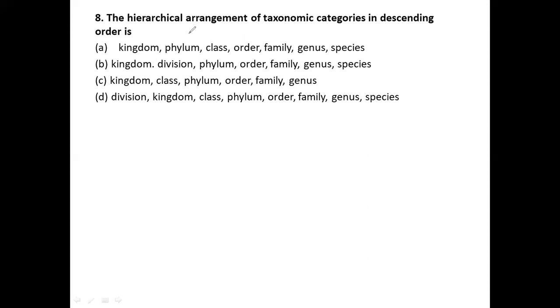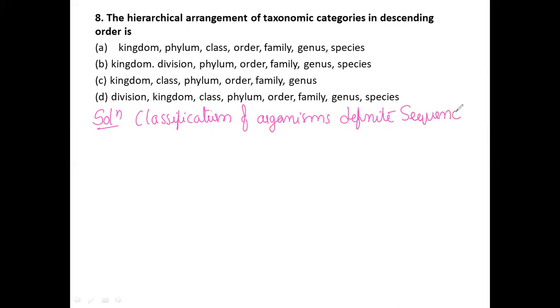So here, descending order. Classification of organisms follows a definite sequence, not a random manner.